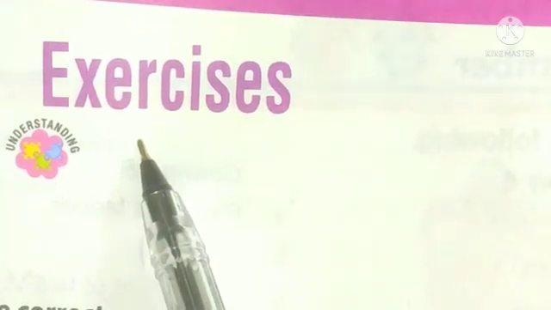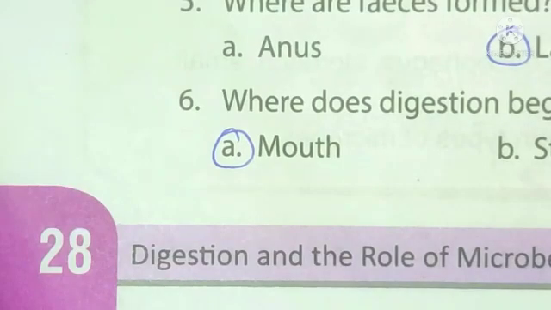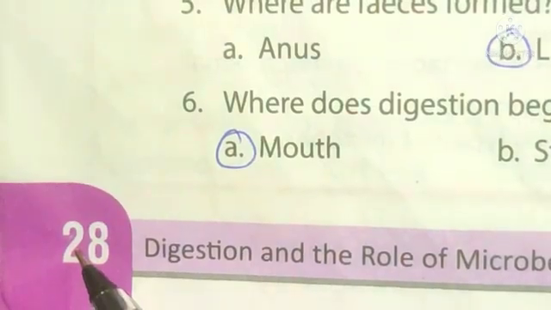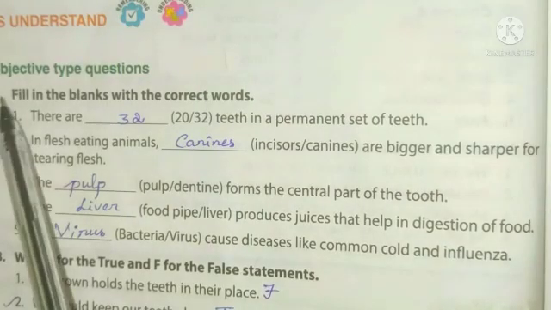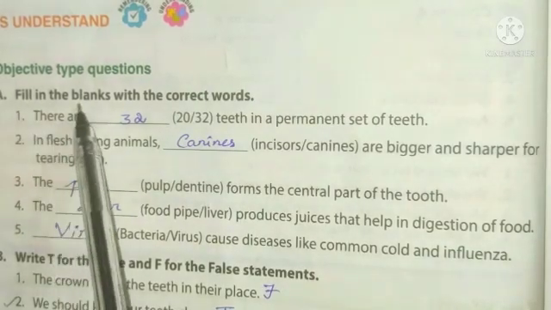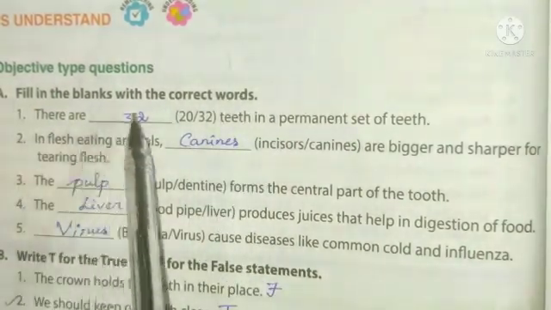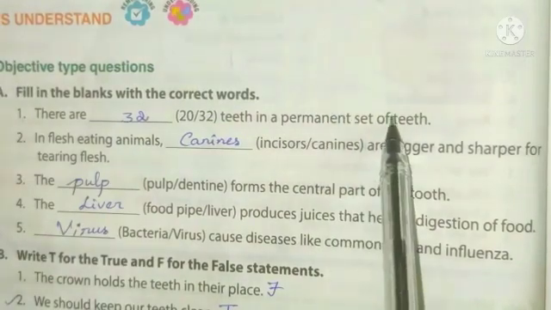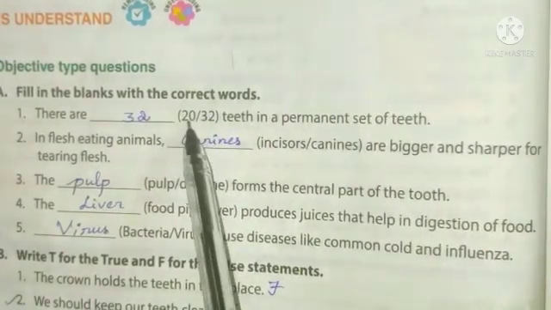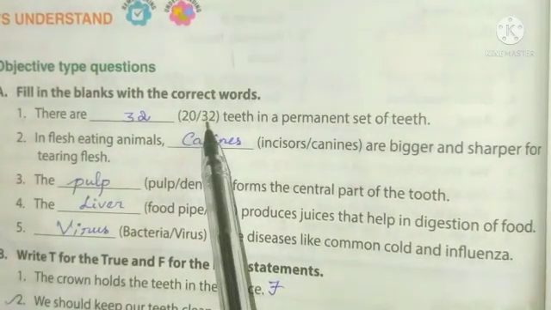Next, exercises. It is in your book, page number 28. First, fill in the blanks with the correct words. First one, there are dash teeth in a permanent set of teeth. 20, 32. Answer is 32.